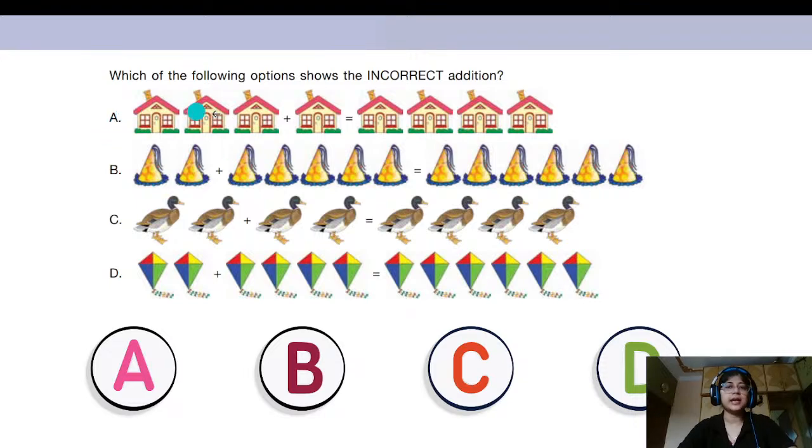So in option A, we can see that there are three houses plus one house. So three houses and one house is how many houses in total?